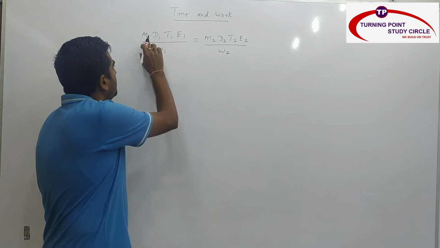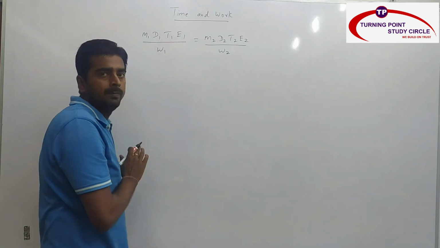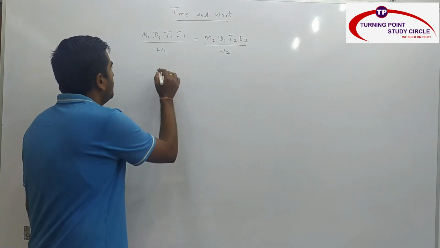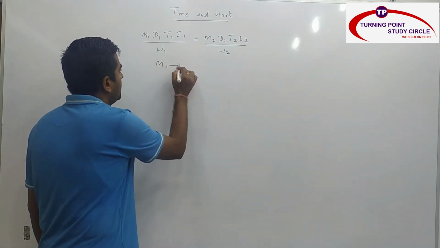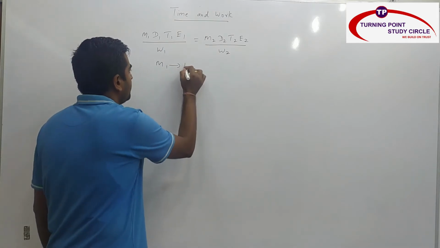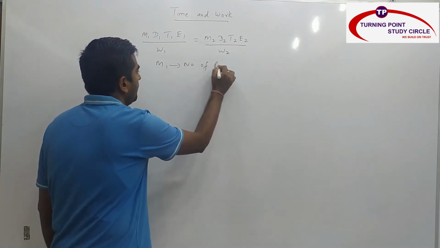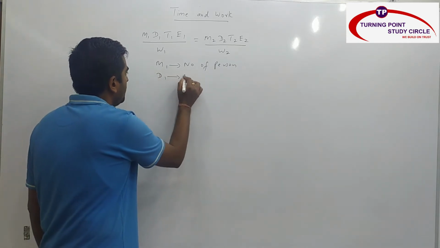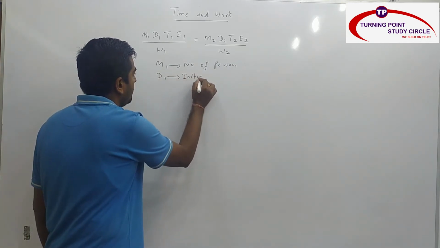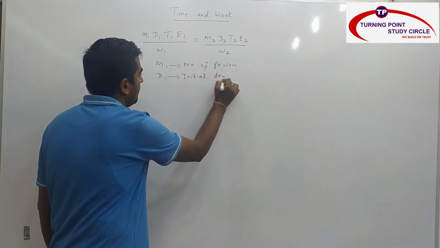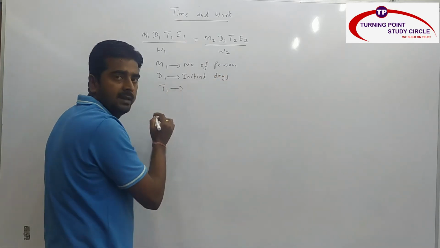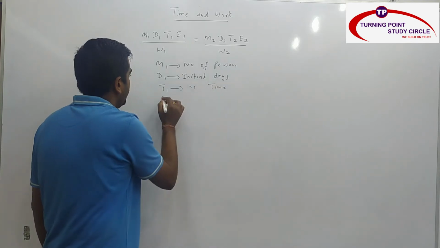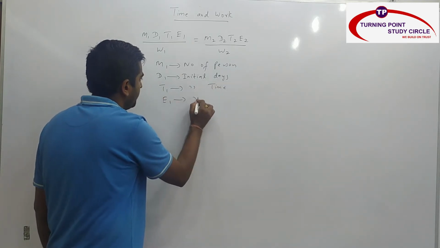When you see this relation, time and work are inversely proportional to each other. Here M1 is the initial number of persons, D1 is the initial number of days, T1 is the initial time, and E1 is the initial efficiency.